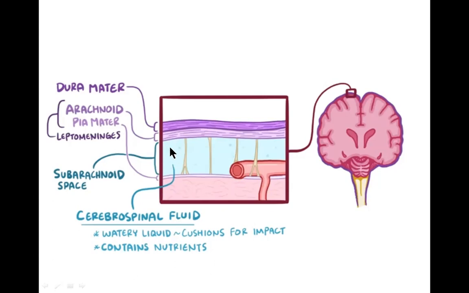This subarachnoid space contains the cerebrospinal fluid. The cerebrospinal fluid present in the subarachnoid space is a watery liquid. It cushions the brain and the spinal cord against any impacts, and it also bathes them with nutrients, as it has nutrients as well. This is the basic structure of the brain with the meninges.